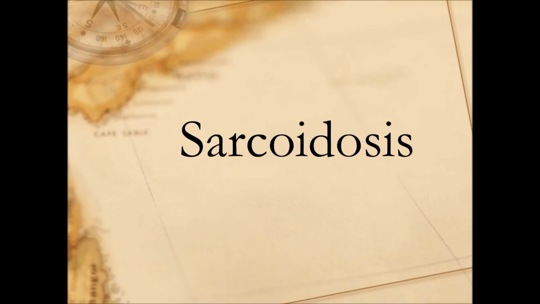If there is no evidence of organ damage, systemic steroid is not used, and the majority of patients enjoy spontaneous remission. So that is the corticosteroid.